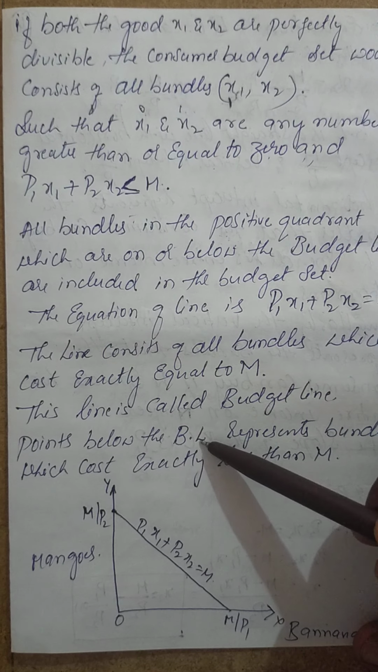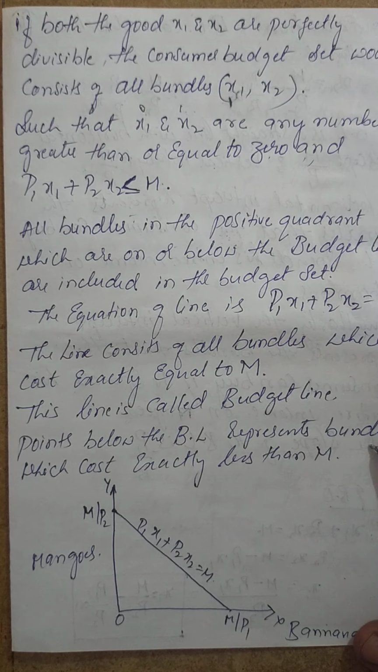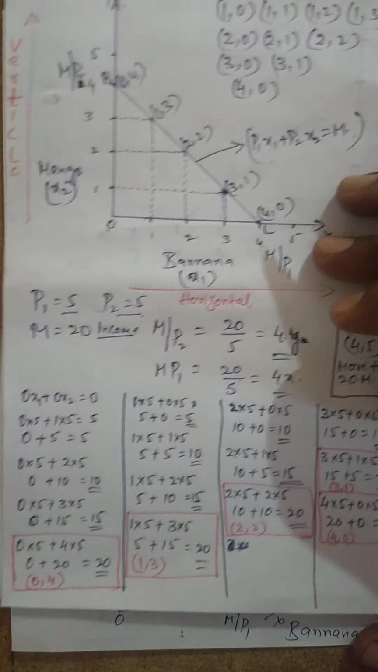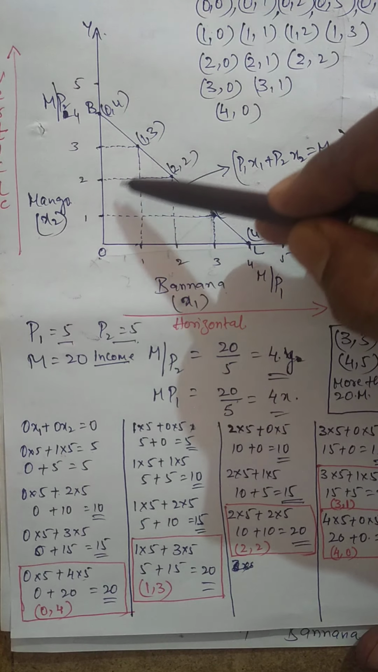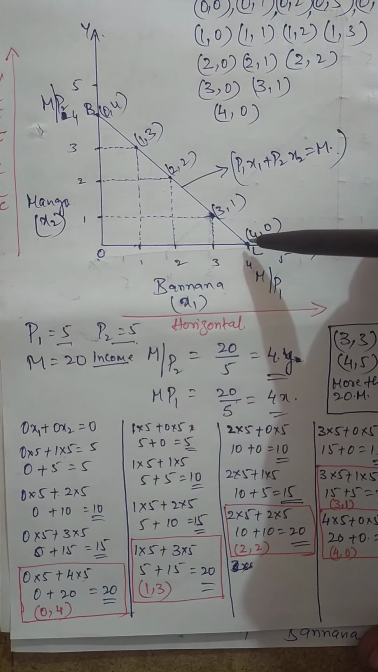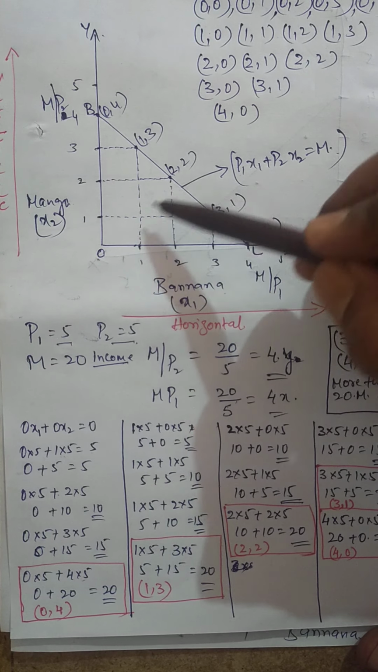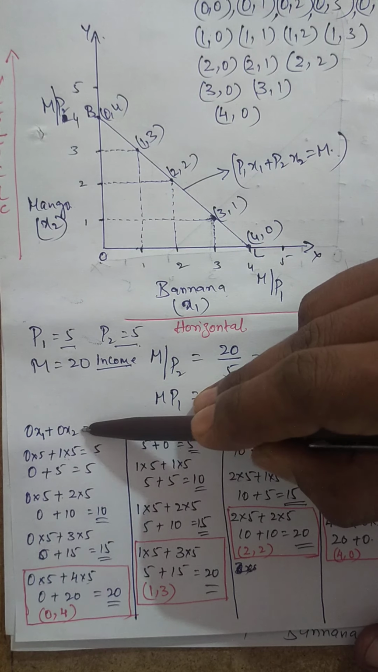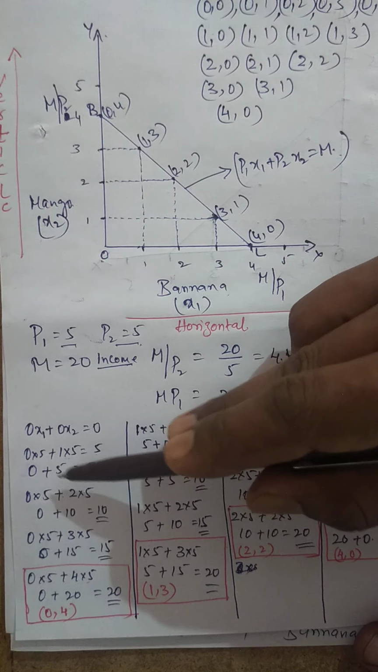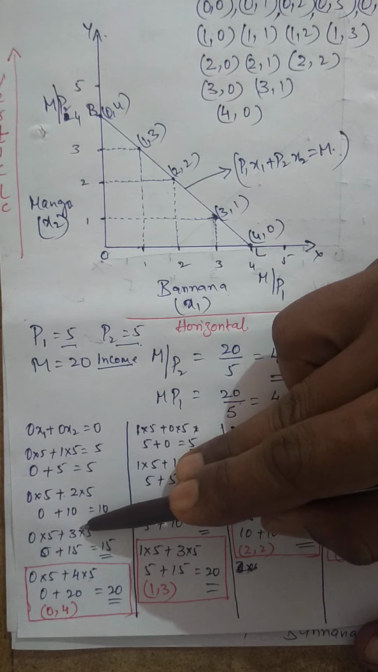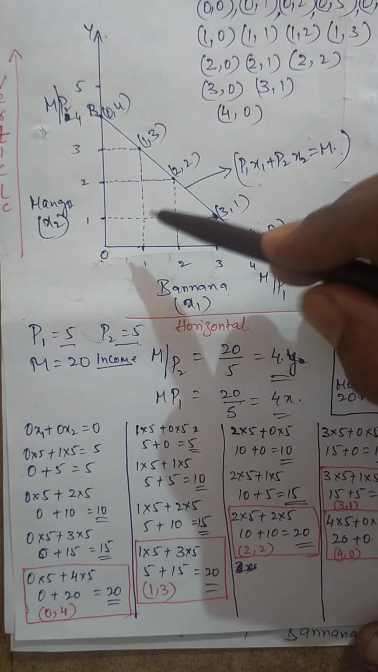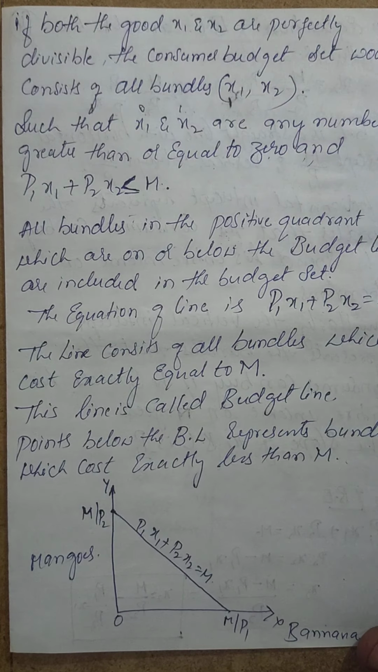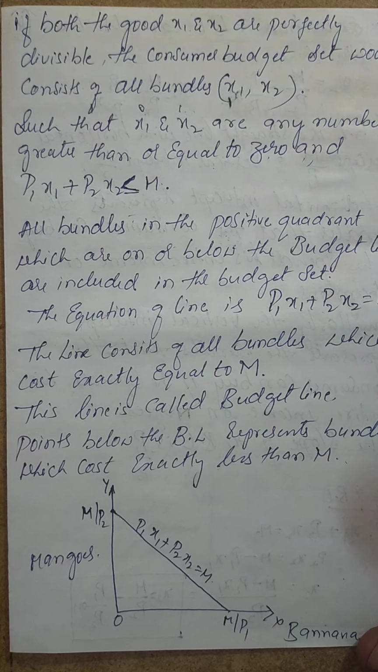Points below the budget line represent bundles which cost less than m. Yes, these are all less than m here. It is not equal to m. What is less than m? See here 0 x1, 0 x2, and here 0, 2 and 0, 3. These are all less than m. Understood? So such things happen here in the budget line.